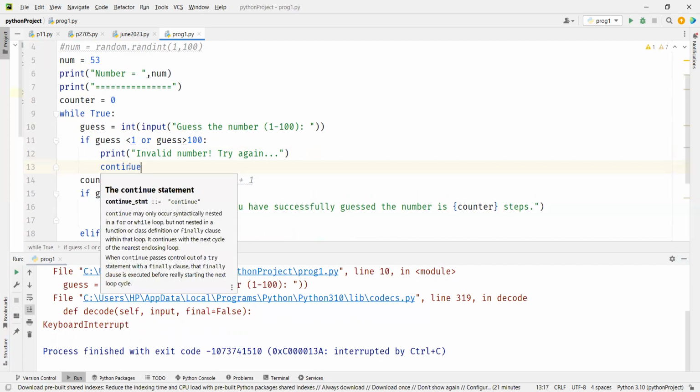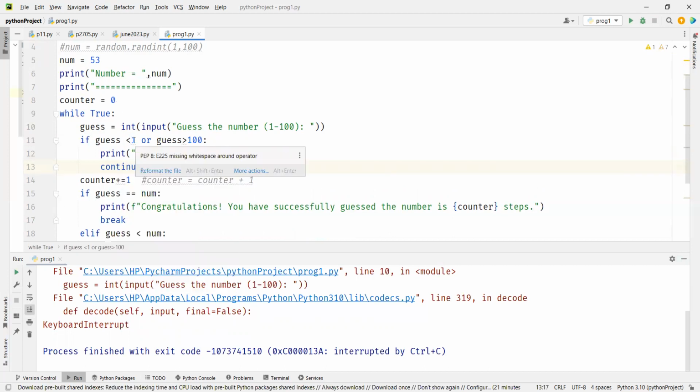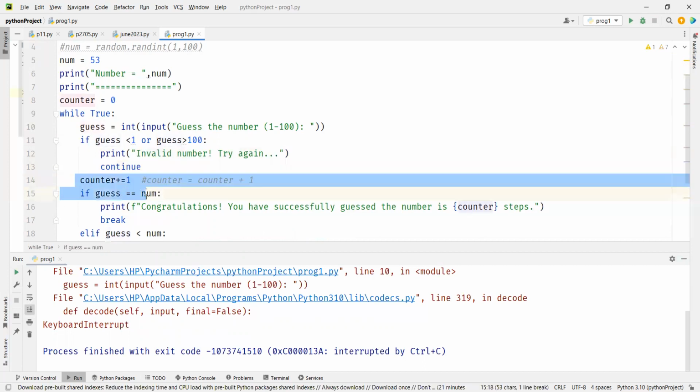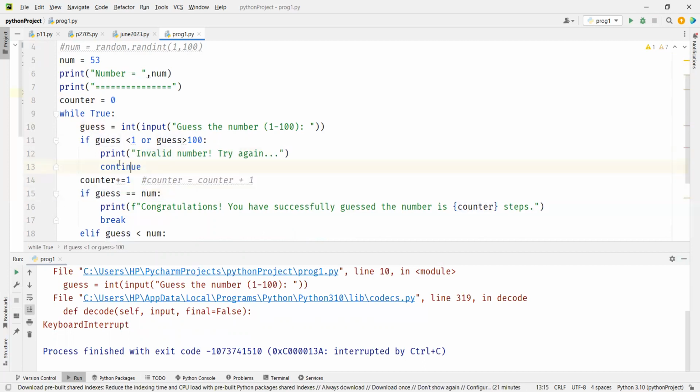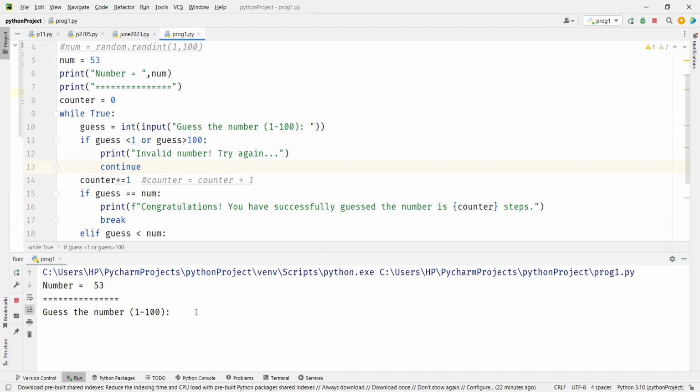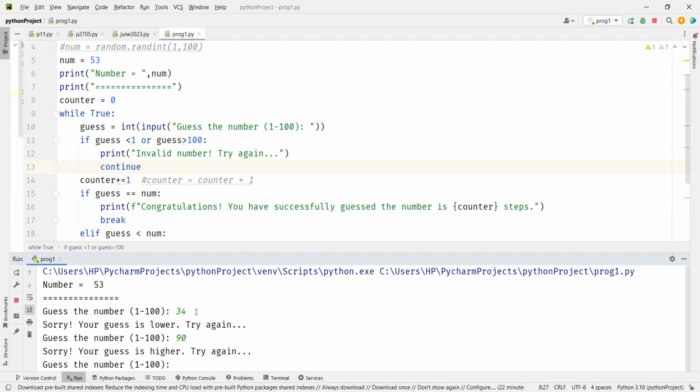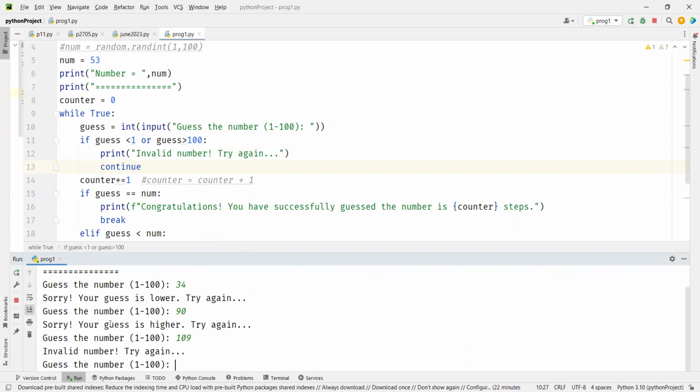Your program goes back to the beginning, the start. So the counter is not increased, correct? The moment you come here, it goes back to the while. Now if you run this and see, enter the number. I'll say 34, so it should be counted as 1. 90, counter should be 2. Now I'll say 109. Okay, it says invalid number.